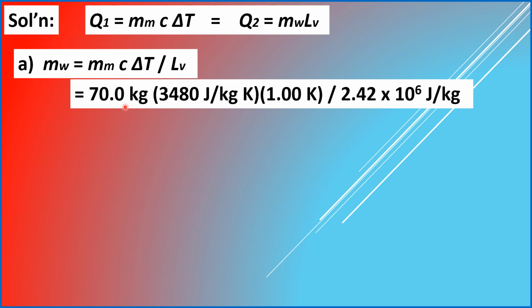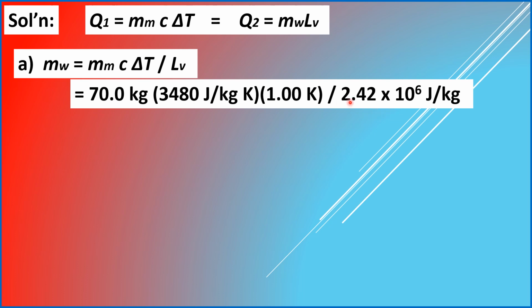All right, and plugging in the data given in the problem to this working formula, we have 70.0 kilogram, that's the mass of the man, his specific heat, which is 3,480 joules per kilogram Kelvin, and his delta T, or change in temperature, which is 1.00 Celsius degree, or just the same as 1.00 Kelvin, to be divided by LV, the heat of vaporization of water from the body at normal body temperature.